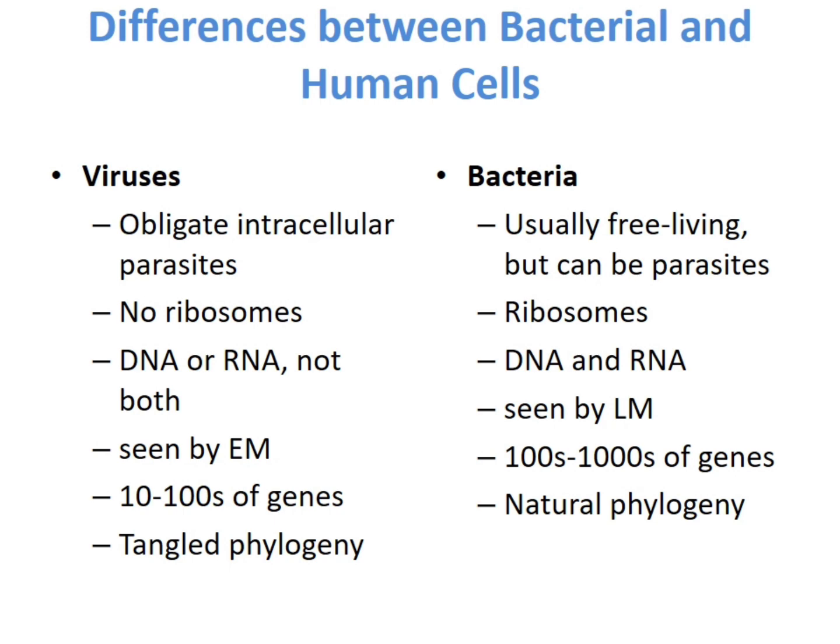A natural phylogeny is there in the case of bacteria, but a tangled phylogeny in the case of the viruses, and there are only 10 to hundreds of genes in case of viruses, but there are hundreds to thousands of genes in case of the bacteria.